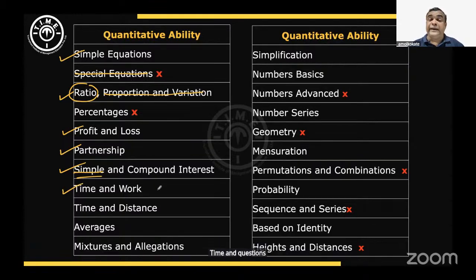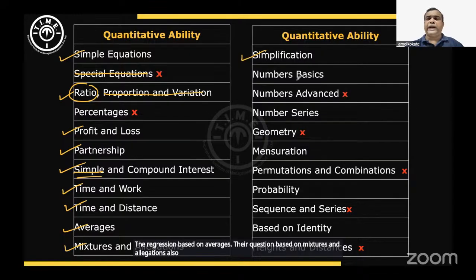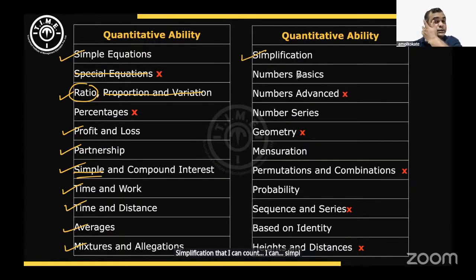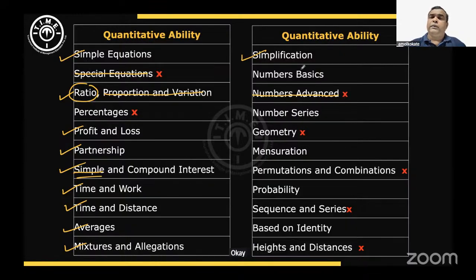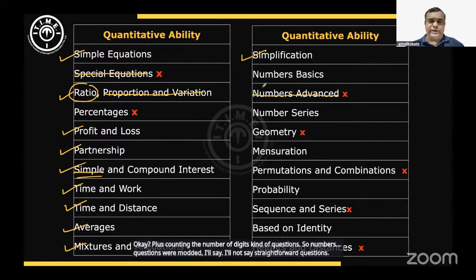Time and work questions were tricky. Time and distance questions were moderate. There were questions based on averages, and on mixtures and alligations also. Simplification plus board mass questions were there. No questions on advanced numbers, but there were questions on number basics, like finding the HCF of numbers having decimal points, plus counting the number of digits. So numbers questions were moderate. I'll not say straightforward; you have to work on these questions.